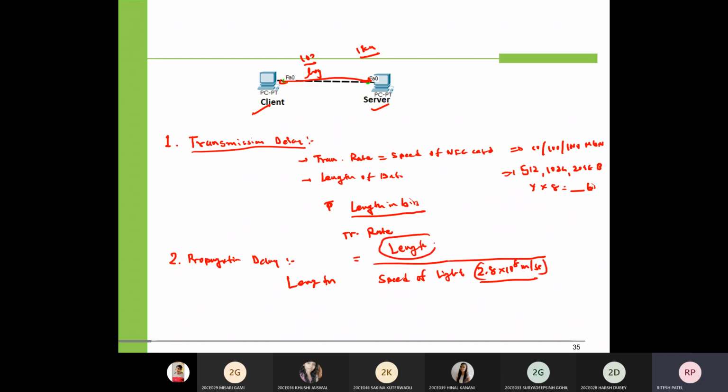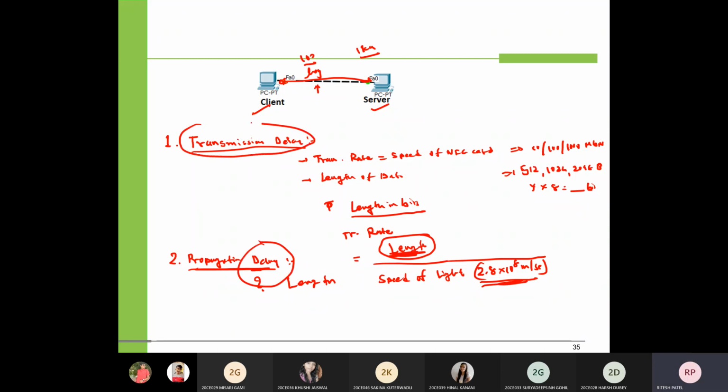2.8, and length, if the length is higher, delay would be higher. Okay, if the length is low, the delay would be low. So over here in simulations, we are not specifying length. What we will specify? We will specify delay. So how to find out propagation delay? Length upon speed of light. So we will get propagation delay.